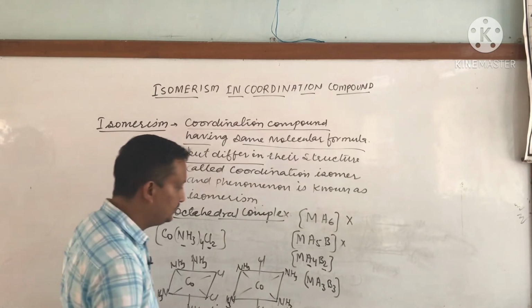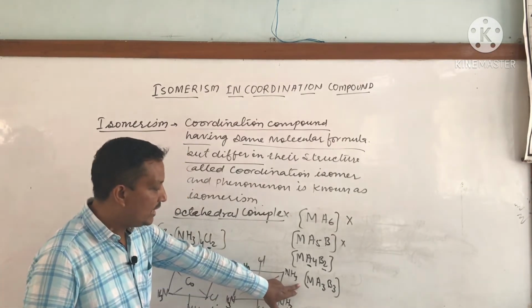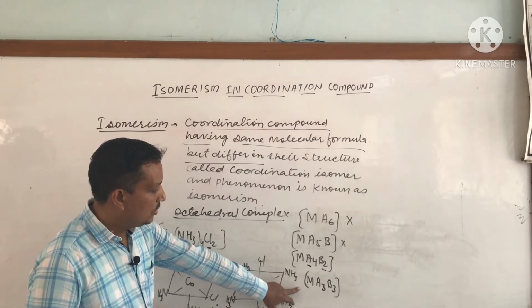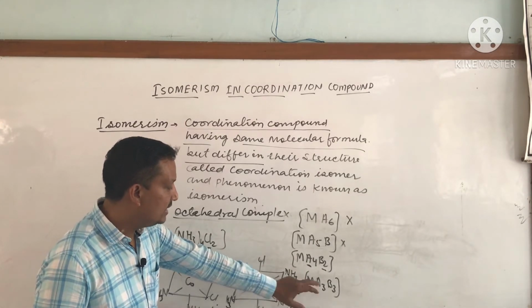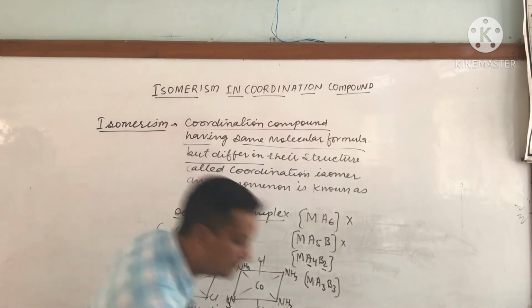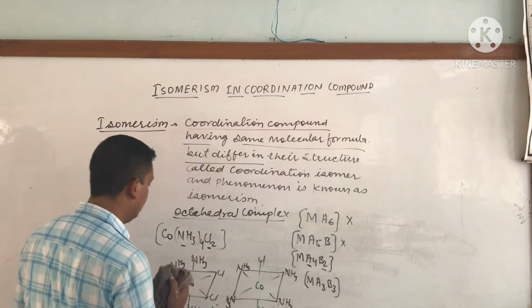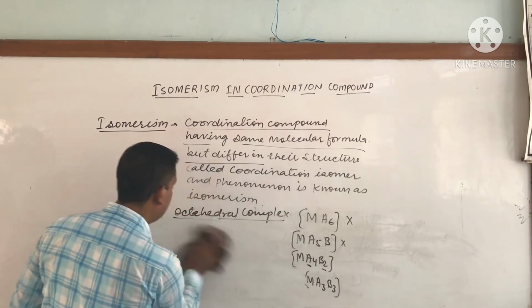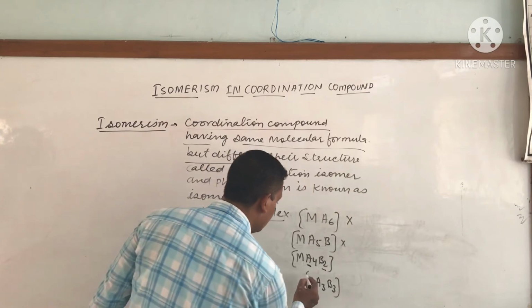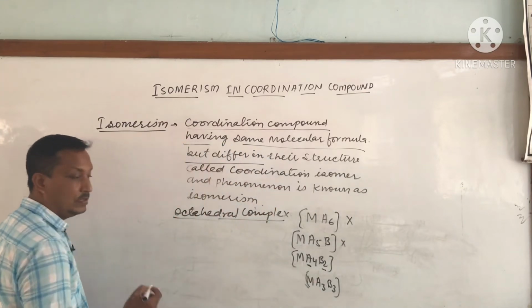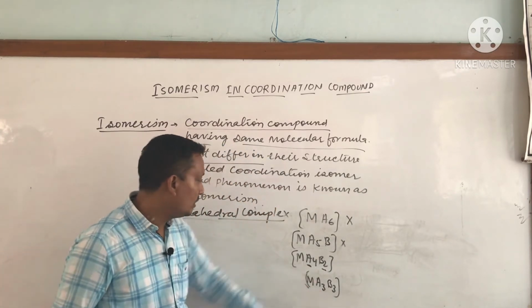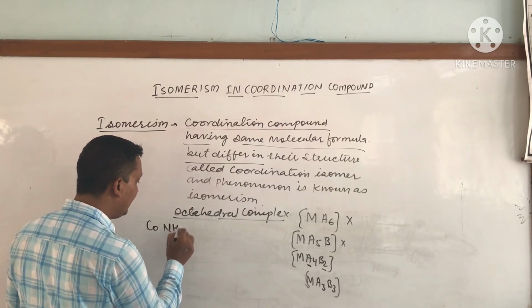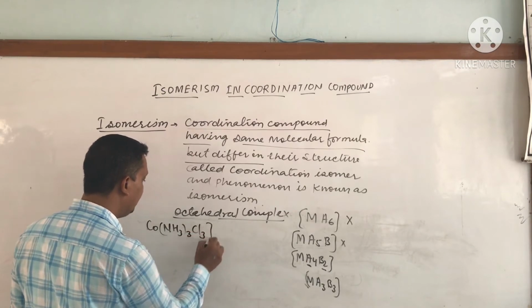Yes. These molecules contain two types of isomerism and we will discuss what type of isomerism is possible in these molecules. Okay, we are taking Ma3B3 molecules. So for example, Co(NH3)3Cl3 we are taking.